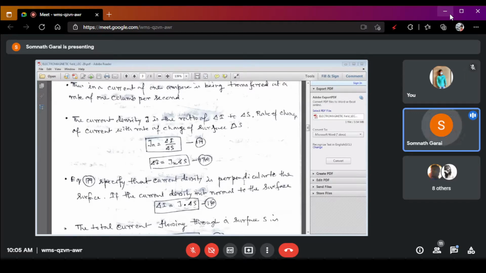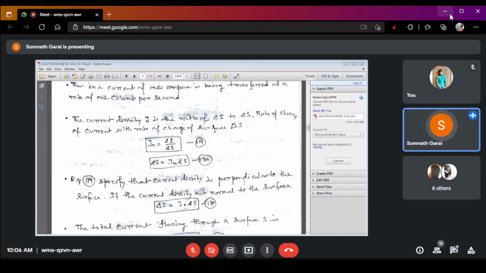So the rate of change of current with respect to the change of surface area is given by the current density, expressed as Jn equals del I by del S. That is equation number 178.